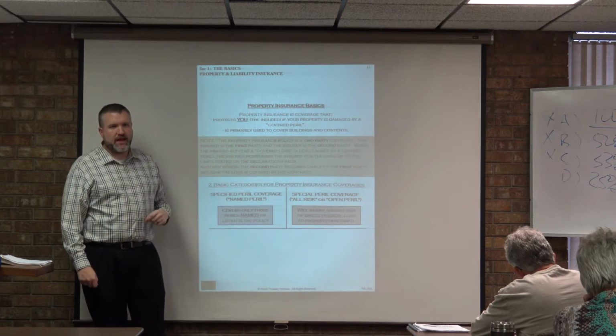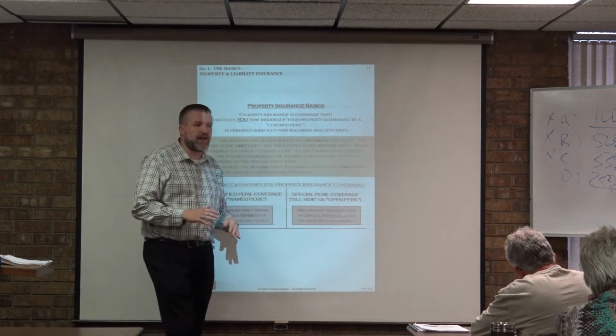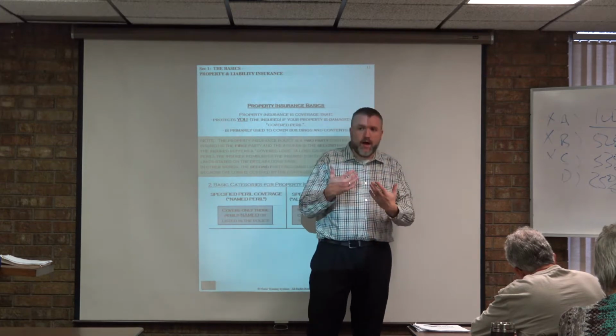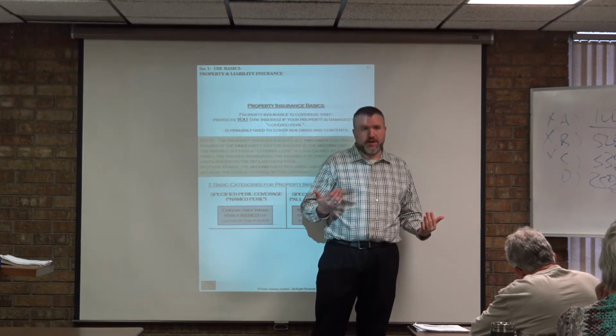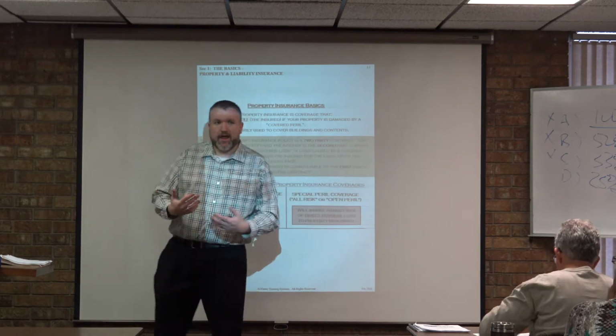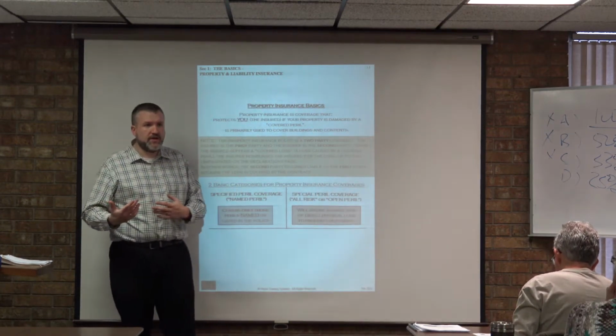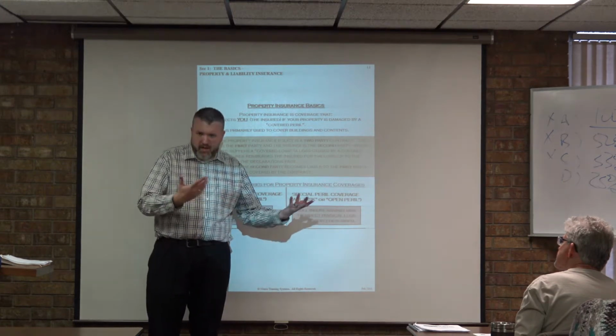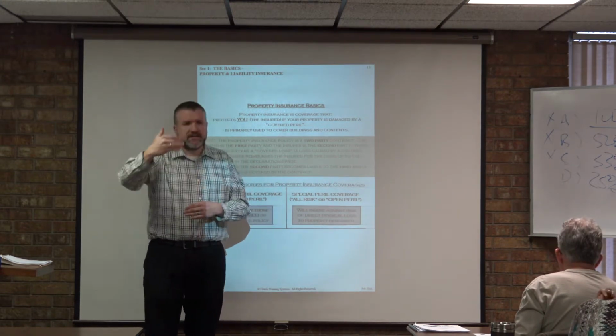your dec page. So there's a couple of things we need to unpack here. What is your limit? The limit, guys, is how much your insurance company is going to pay up to, no matter how much your property is worth, right? So say I have a $100,000 house, but I only insure it for $40,000. What is the insurance company going to pay me if it gets damaged? $40,000, right? It only pays up to the limit.